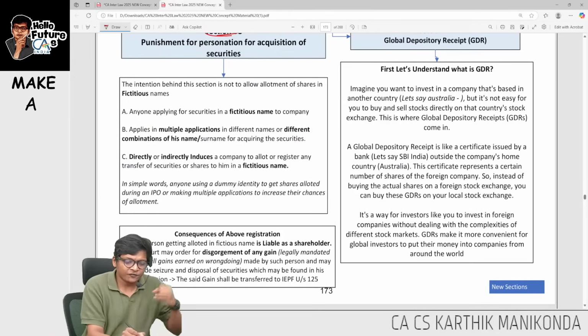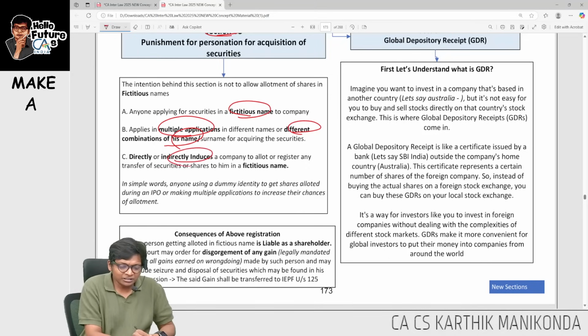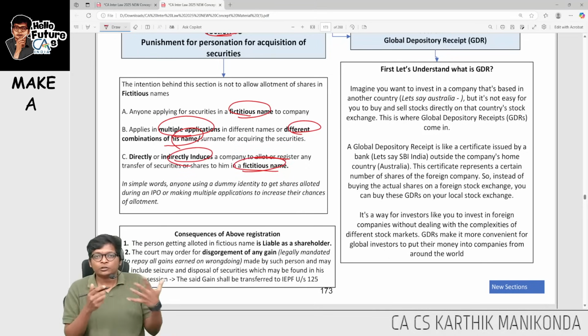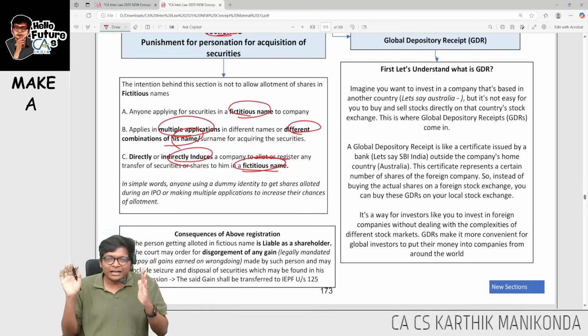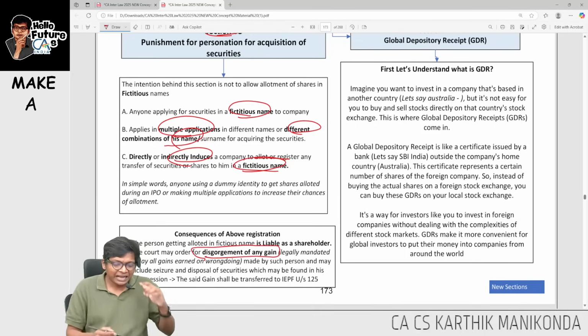38 says, if you apply in a fictitious name, fake name, or multiple different combinations of surname, or induce a company to allot shares to a fictitious name, where nobody is there, simply allotting in his name and a fictitious name, then you are liable. All the gain that you get has to be refunded. You are liable as a shareholder.